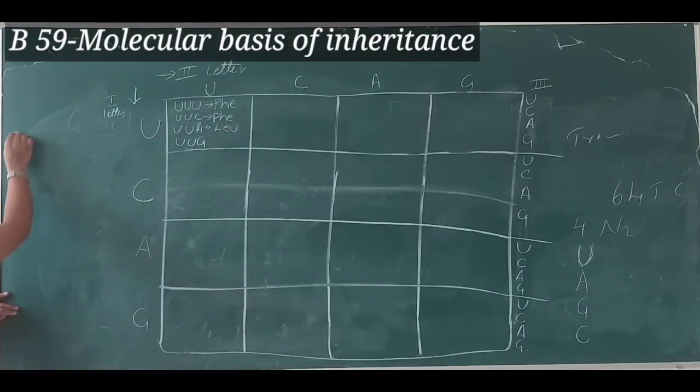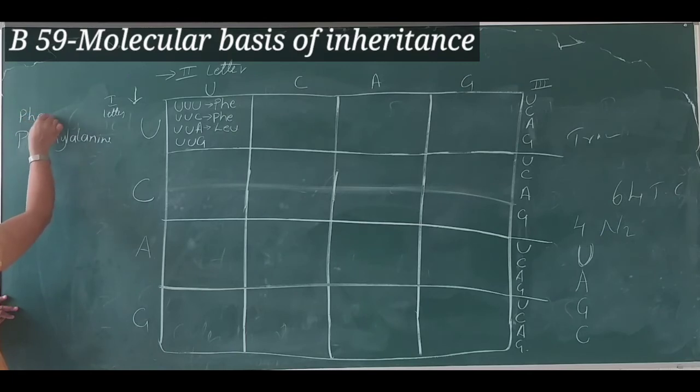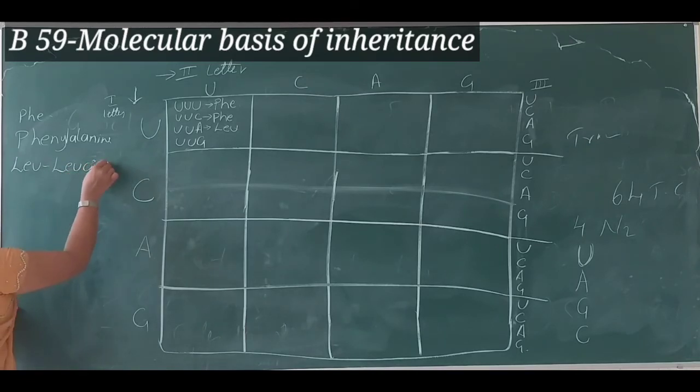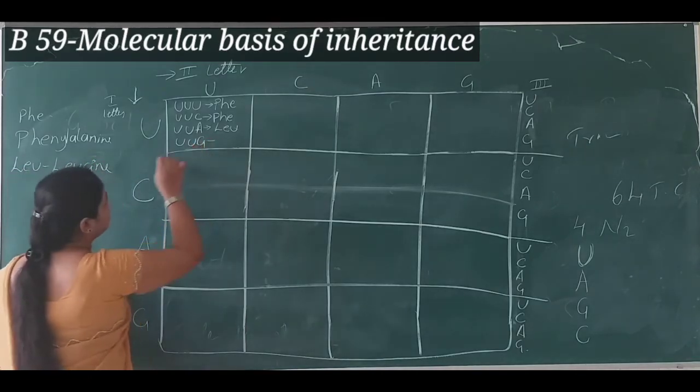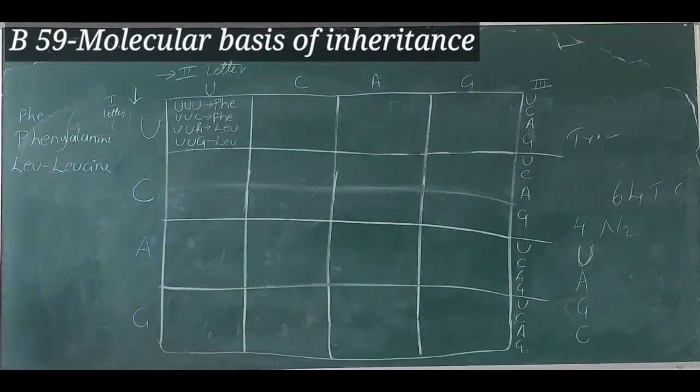I'll write here phenylalanine. So that is the expansion of PHE. LEU means leucine, and the next triplet codon UUG is also coding for the same amino acid.